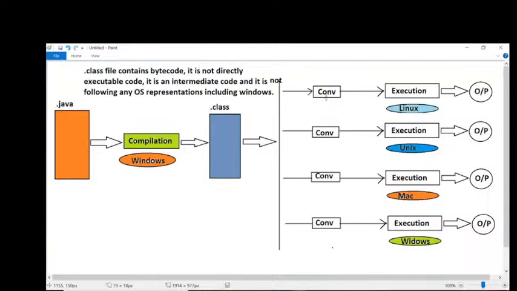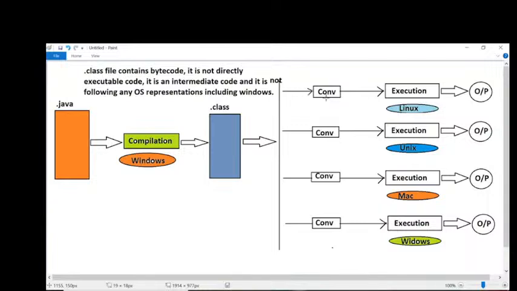This execution expects Linux representations only, and this converter converts into Linux representations only. So if we provide Linux represented code to the execution, the program will be executed.